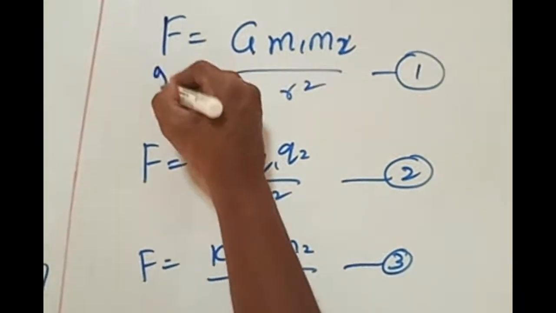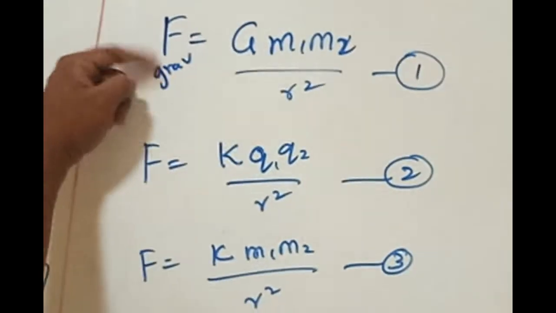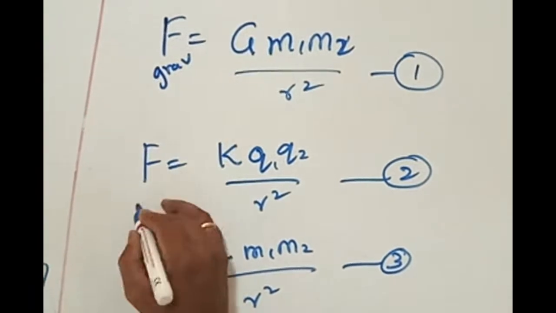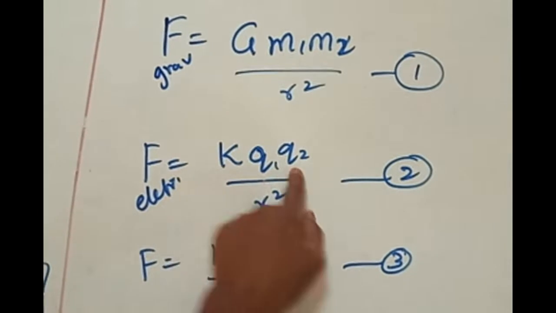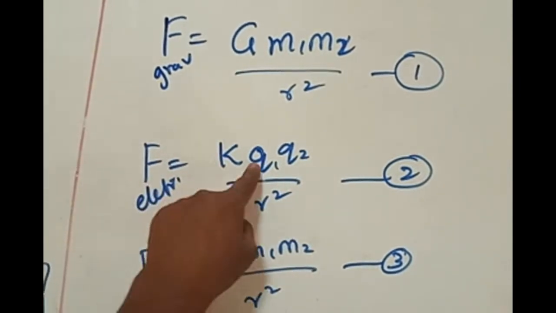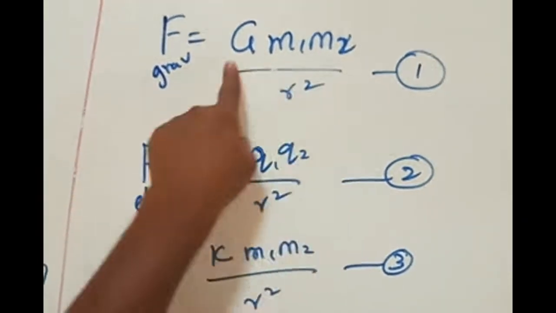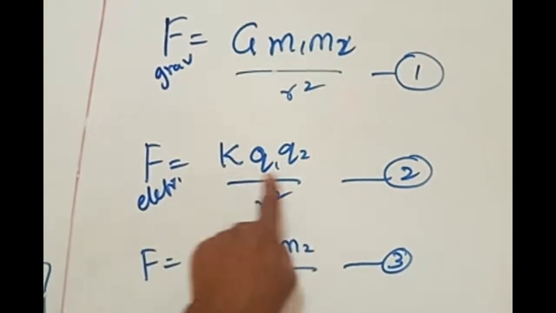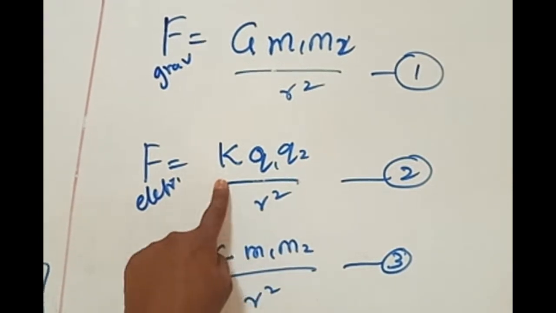This is called the gravitational force between two masses. Newton's law of gravitational force between two masses is written like this. Whereas this is called the electric force between two charges, given by this equation, where K is called the proportionality constant and Q1, Q2 are the charges. Here M1, M2 are the masses, R is the distance between them, G is the universal gravitational constant. Q1, Q2 are the charges, R is the distance between the charges, and K is the proportionality constant here.